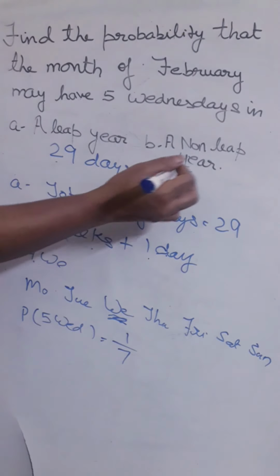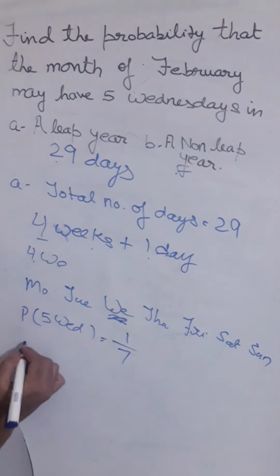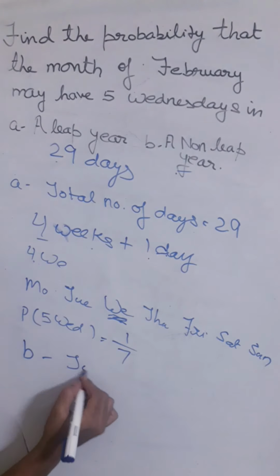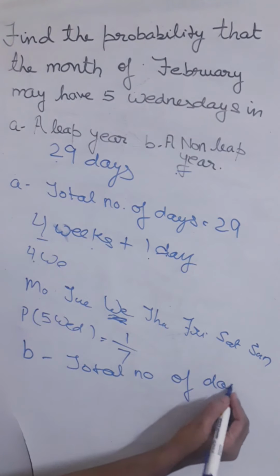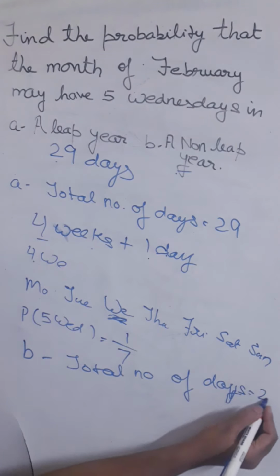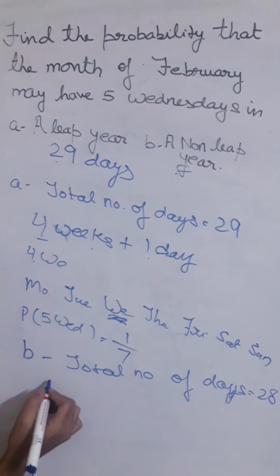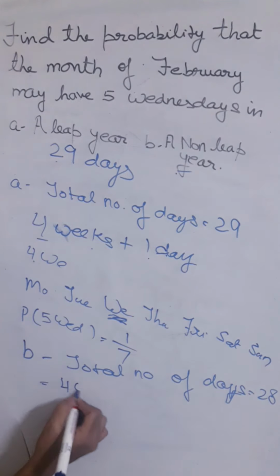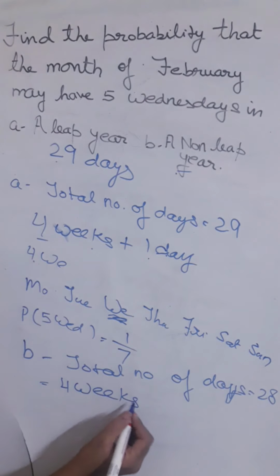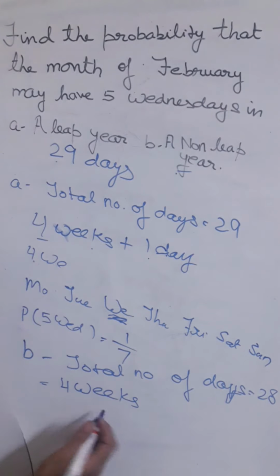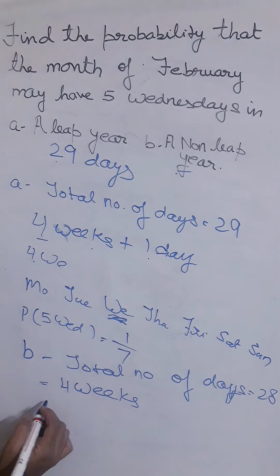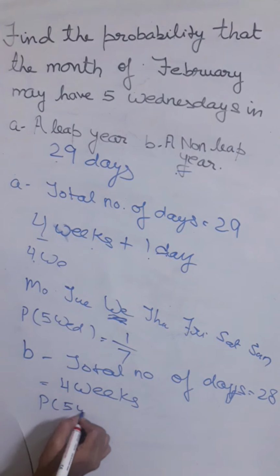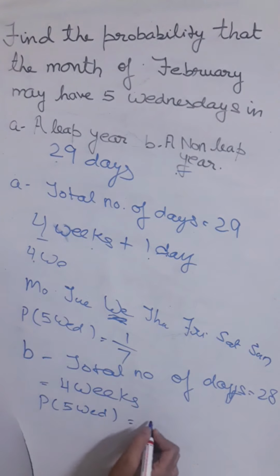Now we come to the non-leap year. In a non-leap year the total number of days is 28. So in 28 days you will have only 4 weeks. So it is impossible to have a 5th one. Means 4 Sundays, 4 Mondays, 4 Tuesdays. So there will be no 5th Wednesday. So the probability of getting 5 Wednesdays in a non-leap year will be 0.